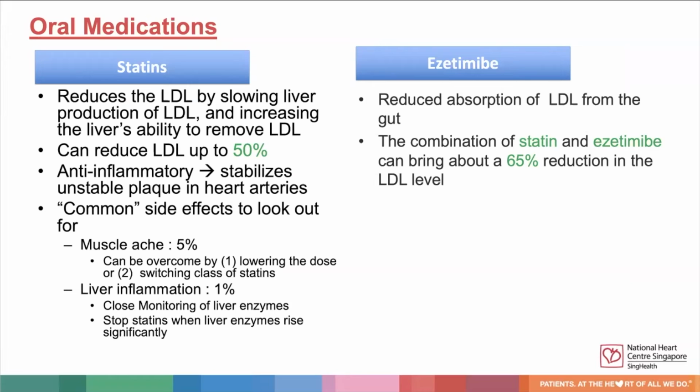Common side effects to look out for include muscle aches, which can occur in up to 5% of patients. This is usually not a serious side effect and can usually be tolerated. If it can't be tolerated, we can deal with this issue by either lowering the dose of statins or switching the class of statins. Liver inflammation is another condition we should look out for. It occurs in up to 1% of patients. We deal with this issue by close monitoring of liver enzymes and stopping of statins when liver enzymes rise significantly.